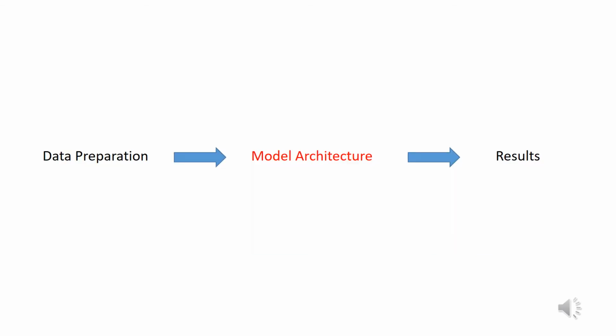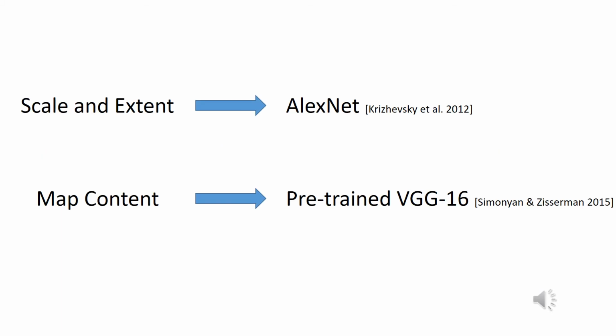Now that we have our small training sample of map images, let's choose the CNN architectures adapted to our problem. We separated our problem in two. First, scale and extent inference are basically image classification problems, so we tested and trained several basic CNN architectures. We had our best results with a simplified version of the AlexNet.